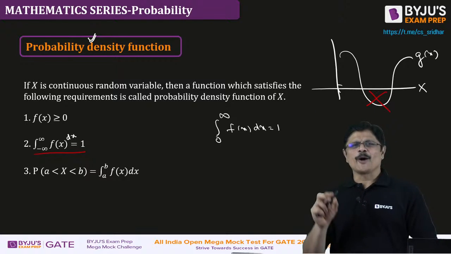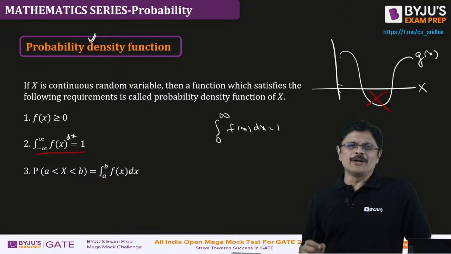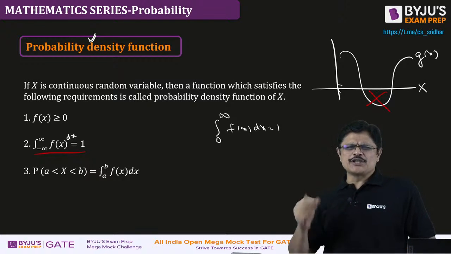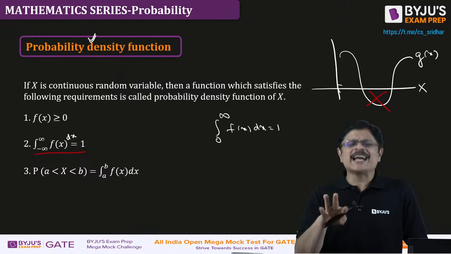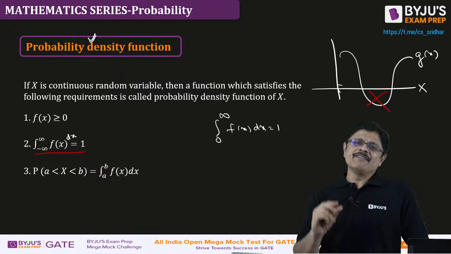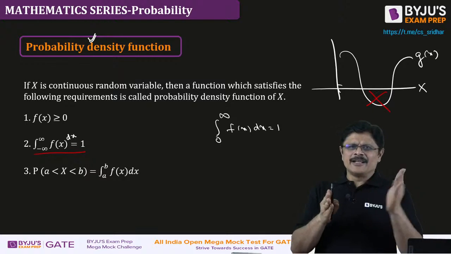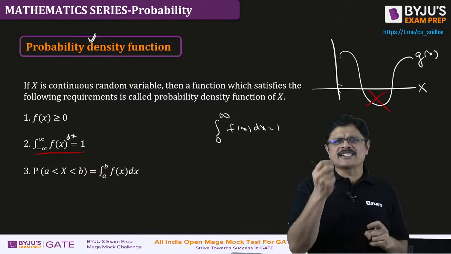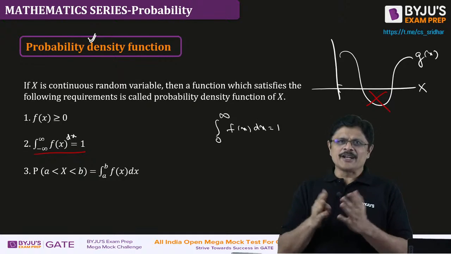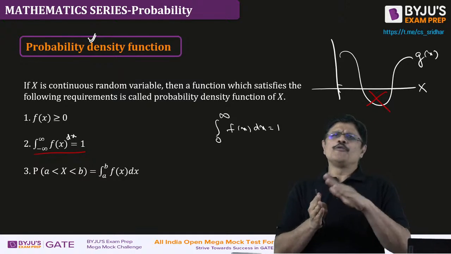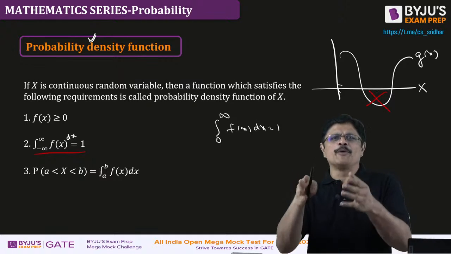Am I clear? Probability at a point. That is, what is the probability that the telephone call duration is exactly 2 minutes? That exact value we cannot find, sir. Even if sometimes they ask you exact values, we take a unit interval. That is, probability that it takes exactly 5 hours, for a continuous random variable, we take 4.5 to 5.5 and find the probability.